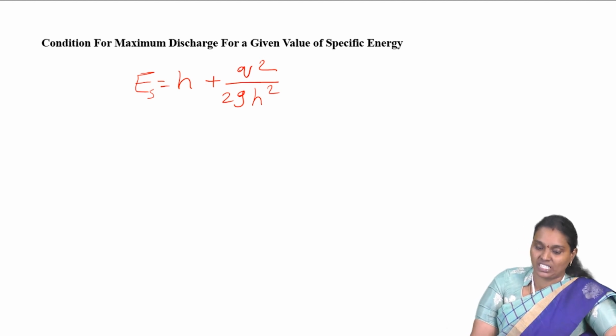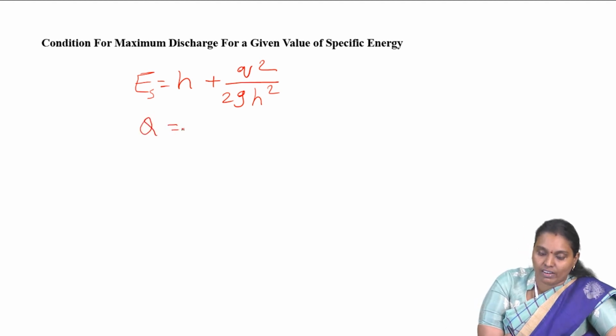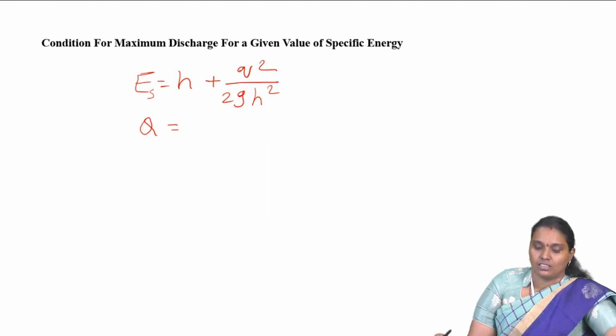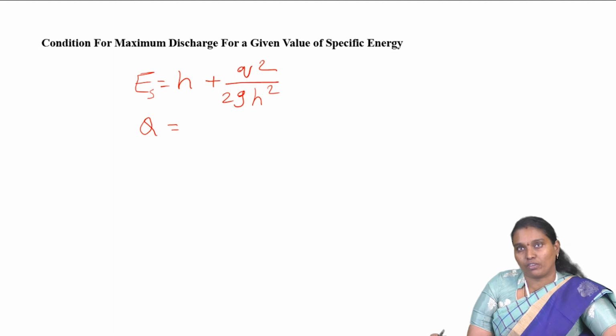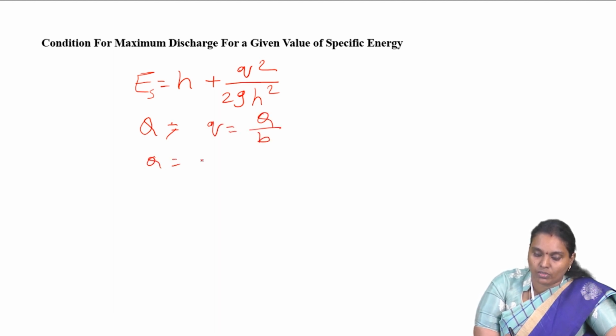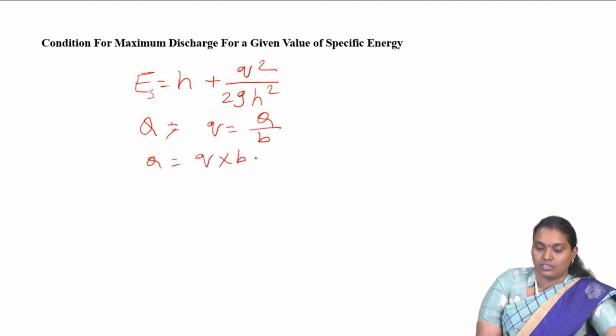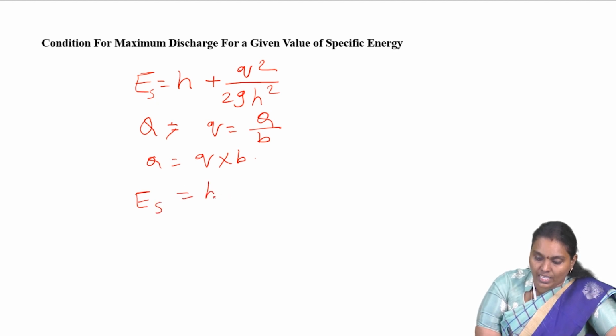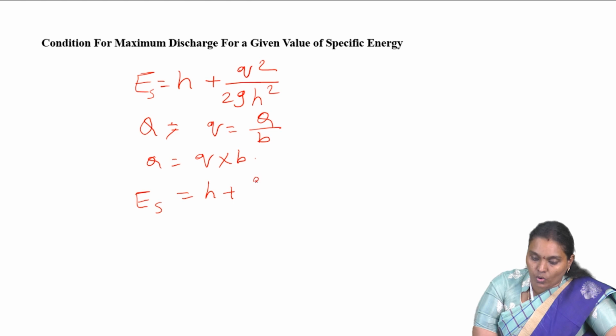Coming to the maximum discharge, capital Q is the total channel discharge, the flow rate of the total channel. So our small q is nothing but Q by B, so Q is equal to small q into B. Now E is equal to H plus Q square by 2G H square.